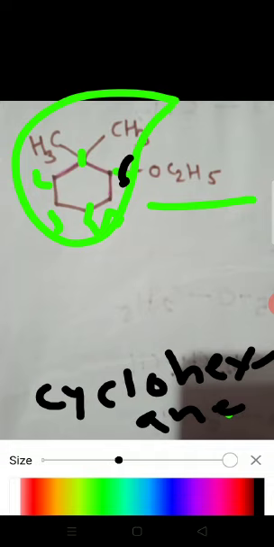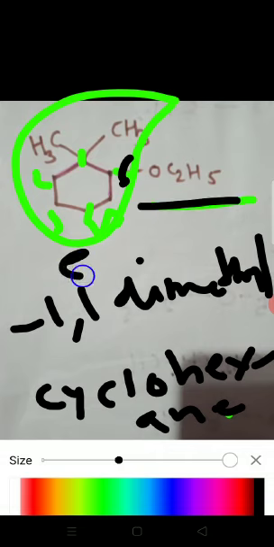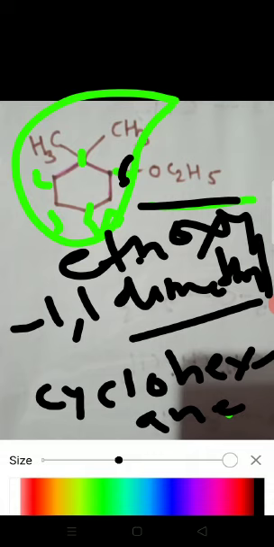But to the cyclohexane there are two methyl groups attached at one position. Hence the name is 1,1-dimethylcyclohexane. And this parent chain is attached with an ethoxy group. Hence the overall name of this compound is ethoxy 1,1-dimethylcyclohexane.